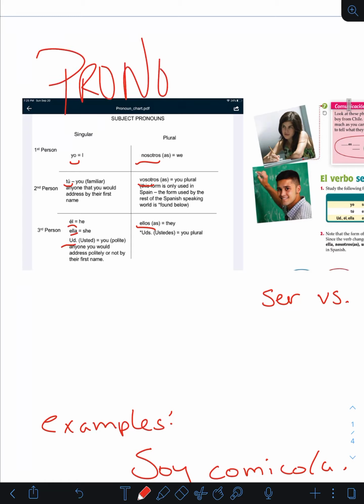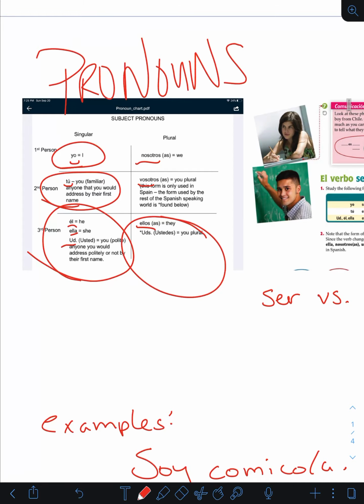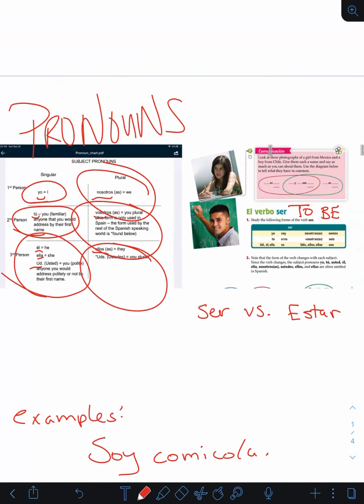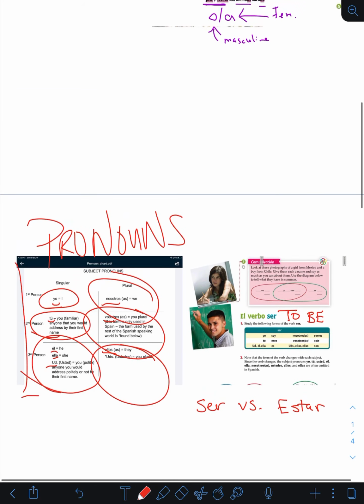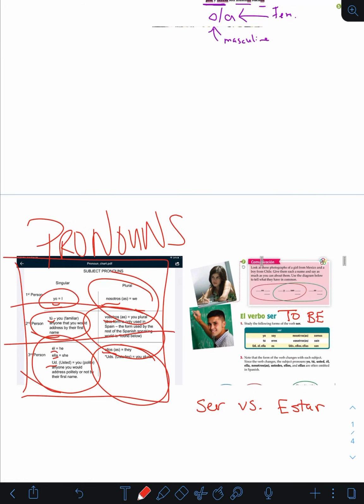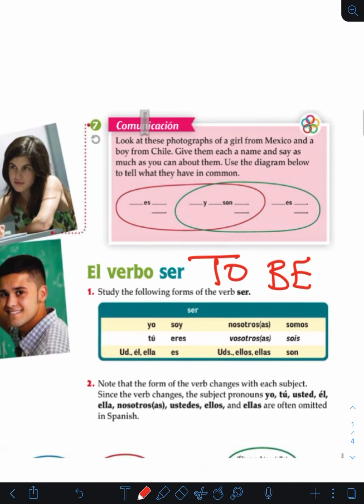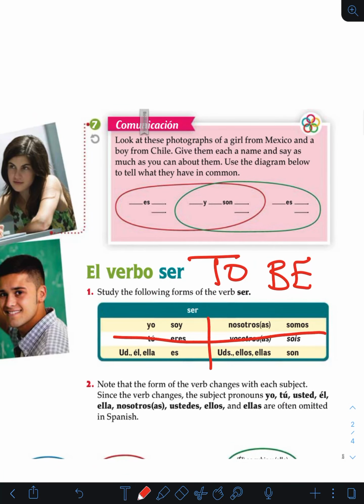Pronouns, don't forget it. This is probably the most important thing moving forward, is that you need to know what each one of these mean. Because I'm going to show you guys in a second how you use them in a chart. So now, you see how this is set up like in a chart? Okay. This is also set up in a chart. You guys can see it.